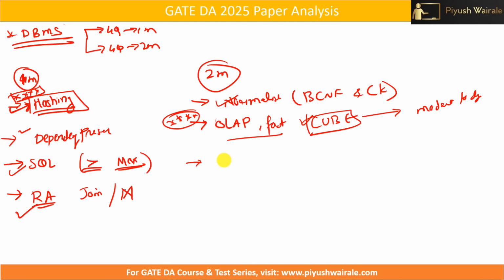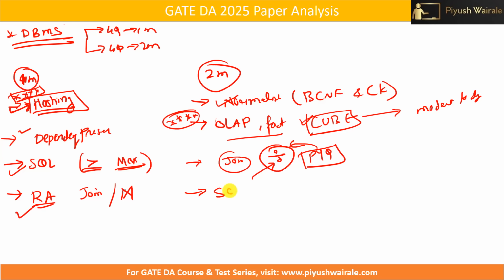Then we have one more question based on join and division operator. So simple question, if you understand how this division operator works, or even if you have watched the previous year question in GATE DA 24, there was one question based on this division operation. If you have watched that particular tutorial, you can easily solve that question. So that's it, simple question based on 2 marks.